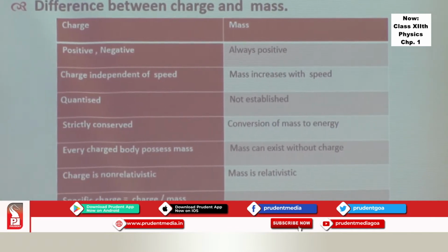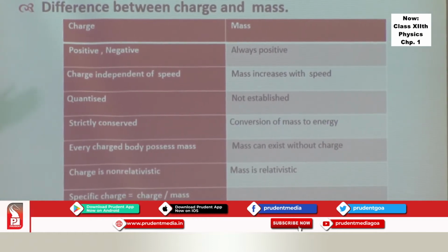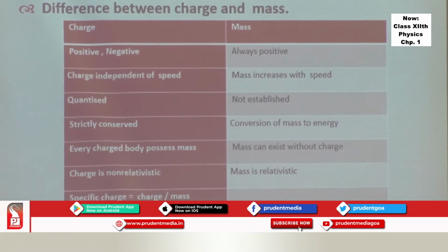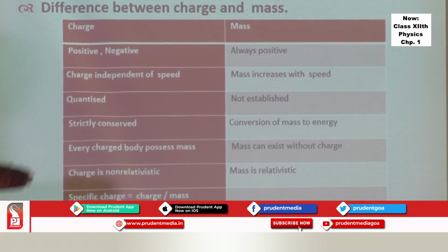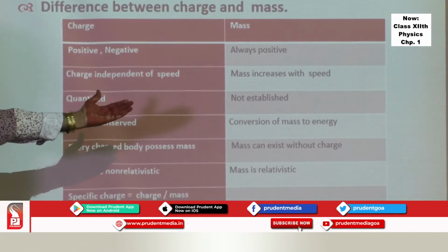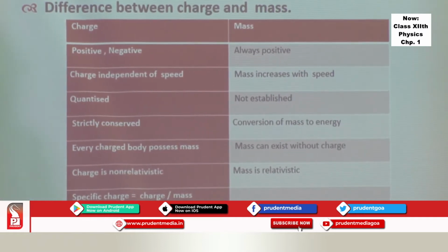Charge is non-relativistic, whereas mass is relativistic. Then, charge is quantized. Whether mass is quantized has not been established. Charge is strictly conserved, as I spoke of just now. And conversion of mass to energy, you know by the famous Einstein equation, E is equal to mc square.